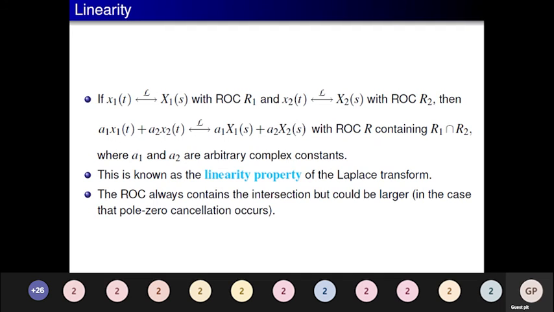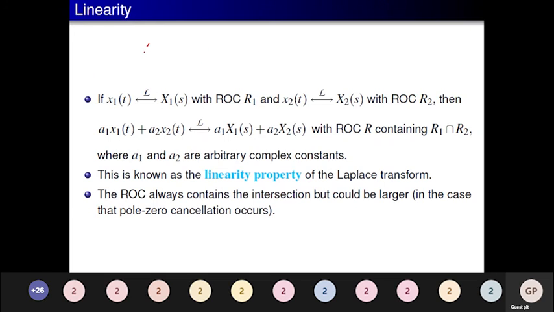The formula is given by a1 x1 of t plus a2 x2 of t. The Laplace transformation is going to be a1 X1 of s plus a2 X2 of s, whereas x1 of t, the Laplace transform is X1 of s, and similarly x2 of t Laplace transform is X2 of s. So I will try to solve one or two properties and show you. Then the remaining you can take up on your own.